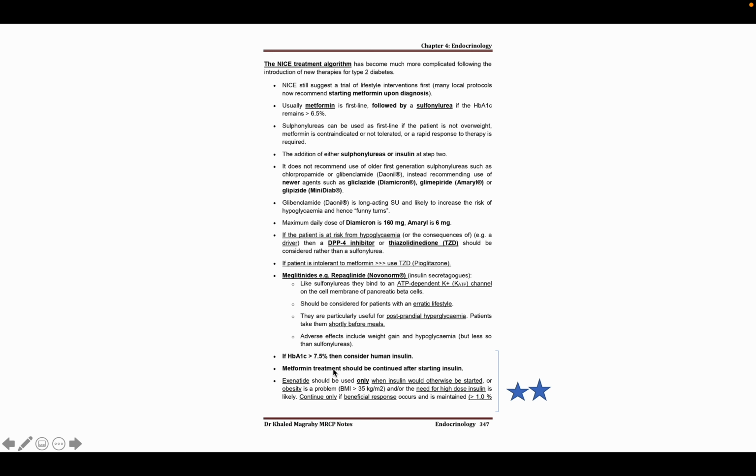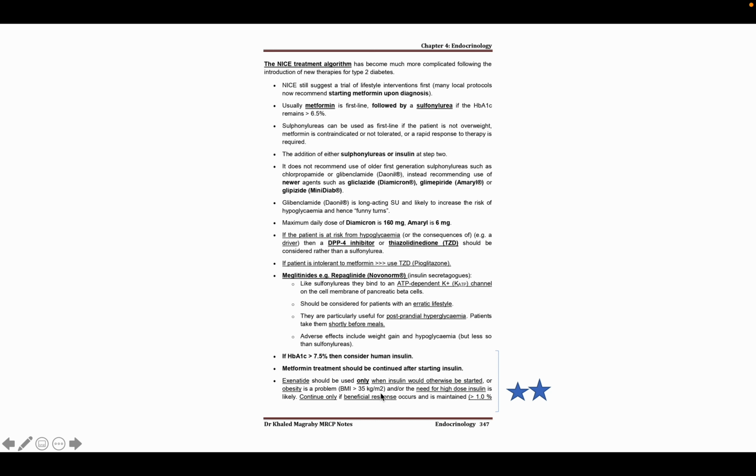So if this patient has hemoglobin A1C more than 7.5%, then you can consider insulin therapy. But before insulin therapy, there is another option, that is exenatide. So we can give exenatide in a diabetic patient, especially if this patient is very obese, if BMI is more than 35.